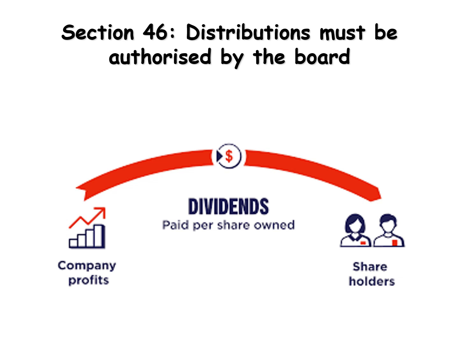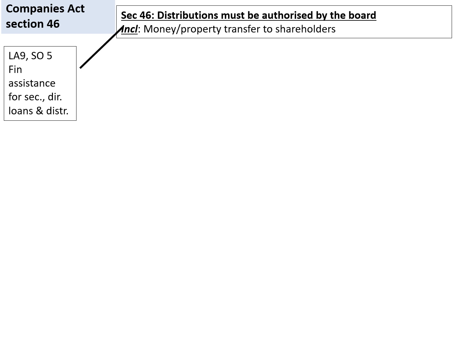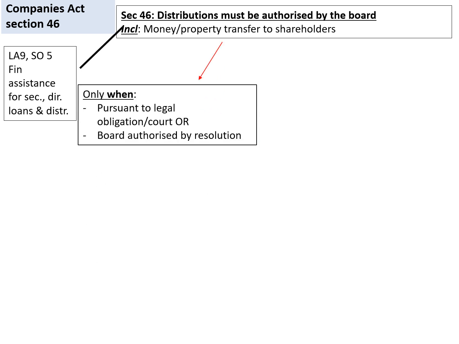The next section, Section 46, is about distributions of the company that should be authorized by the board. These distributions include any money or property transferred to shareholders of the company. The only circumstances that will allow this is if it's pursuant to a legal obligation or a court order, or if the board authorized the distribution by means of a resolution.